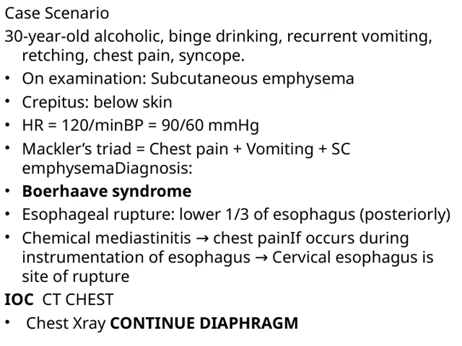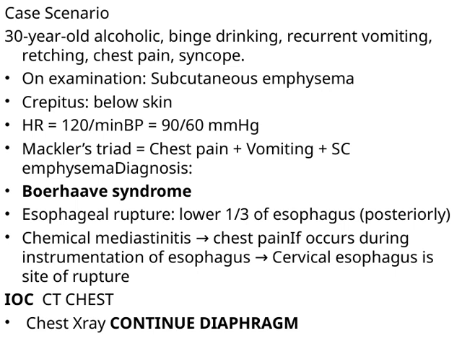His vital signs show a heart rate of 120 beats per minute and a blood pressure of 90/60, suggesting he's hypotensive and possibly in shock. A key point here is Mackler's triad, which includes chest pain, vomiting, and subcutaneous emphysema. This triad is highly suggestive of Boerhaave syndrome, an esophageal rupture, often following forceful vomiting. Now, the diagnosis in this scenario is Boerhaave syndrome.